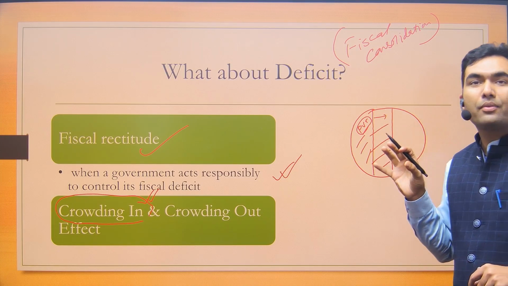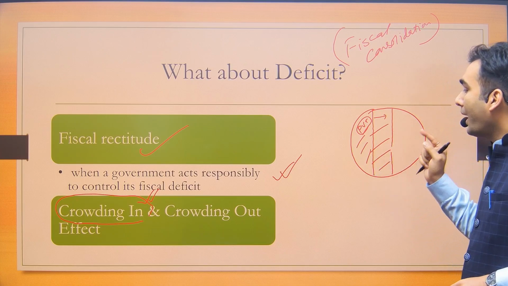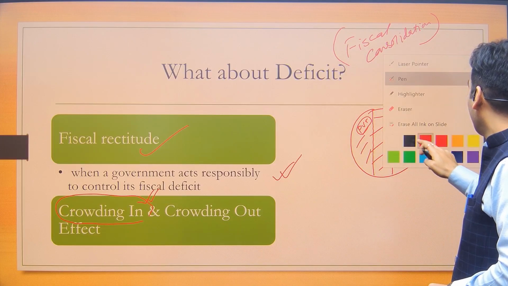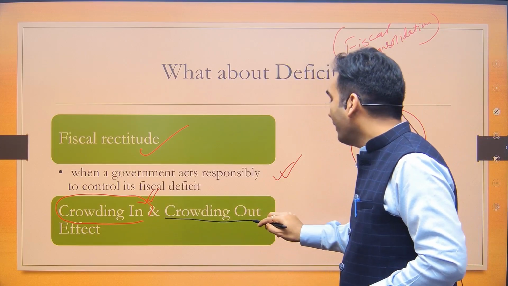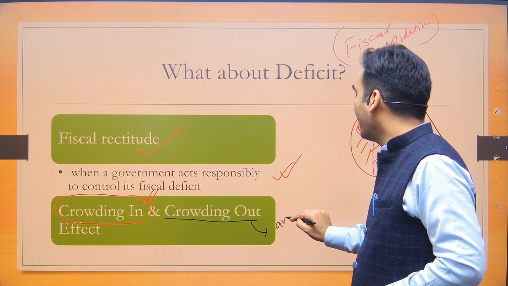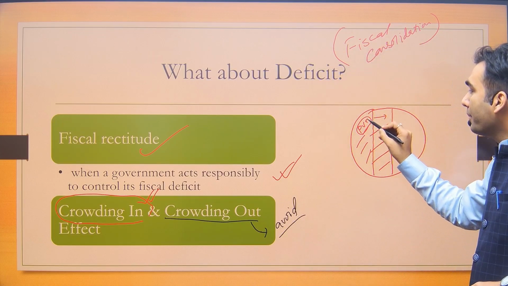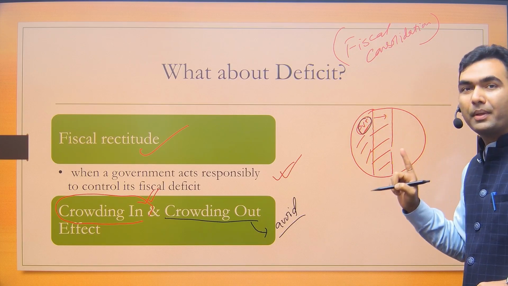Now, by reducing the fiscal deficit, the government is trying to avoid the crowding out effect. The crowding out effect is to be avoided. Why? Because if the government keeps borrowing, the space available for the private sector would be less.